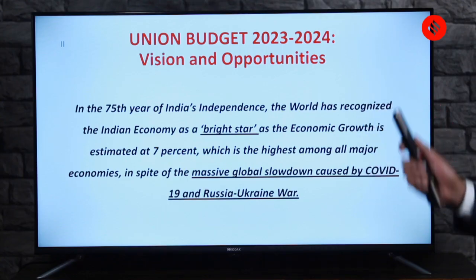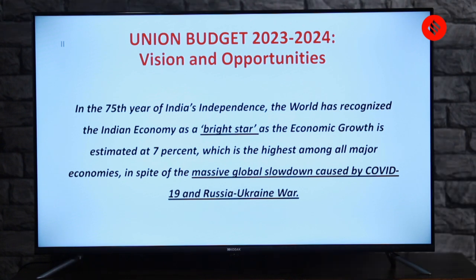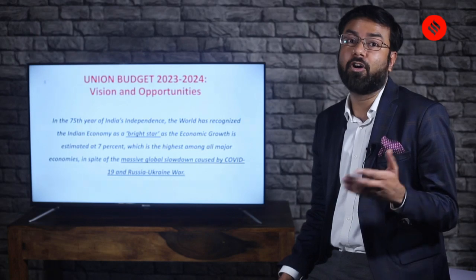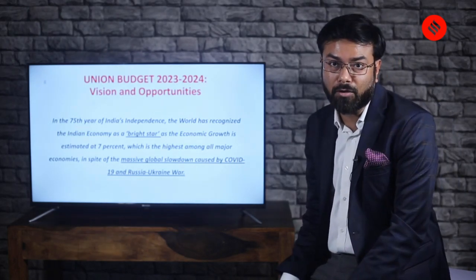So if you see these 4 lines, they tell the spirit of the budget. It tells you that there is unemployment or recession because of the economic slowdown due to COVID-19 around the world. So you must have seen the firing of a lot of people from the international big companies around the world.